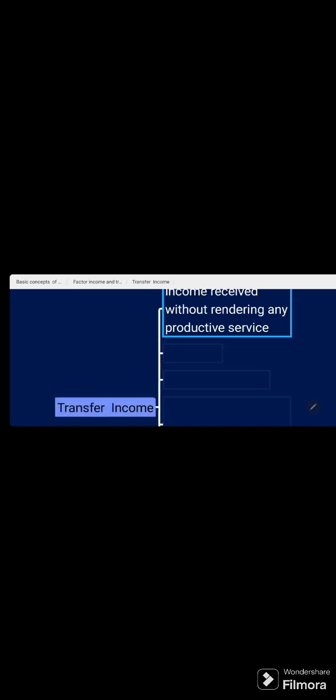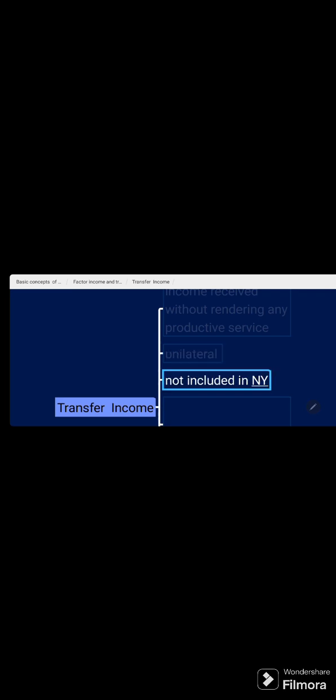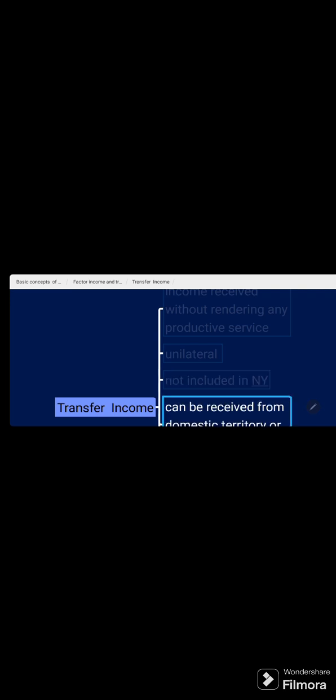The second concept related to factor income is transfer income. And as we discussed, for transfer income, there's no production activity performed. It is basically a unilateral income, one-sided income. You've received a gift, but it's not necessary that you have to give a gift back. So it's one-sided income, no production activities performed in return. So since no production activities are performed in return, it is not included in national income,